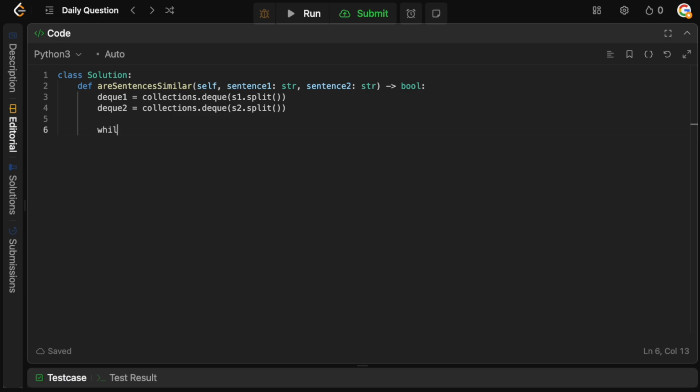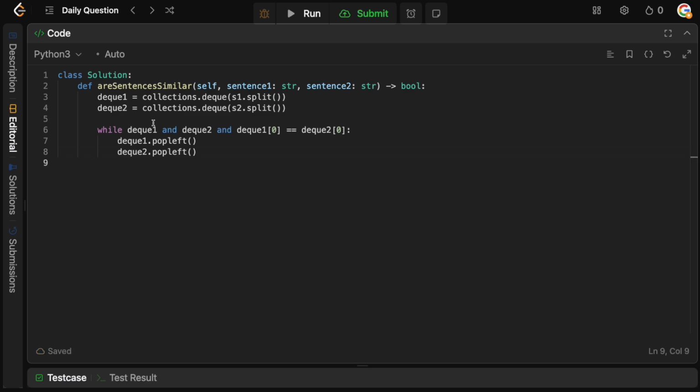So we're going to say while deck1 and deck2, so while they have some elements in there, and deck1 of 0, so the first element, actually equals deck2 of 0. So while the words are the same. If they're the same, then we want to just keep going through the deck from left to right. So we're going to say deck1.popleft, because we're going from left to right, and then deck2.popleft.